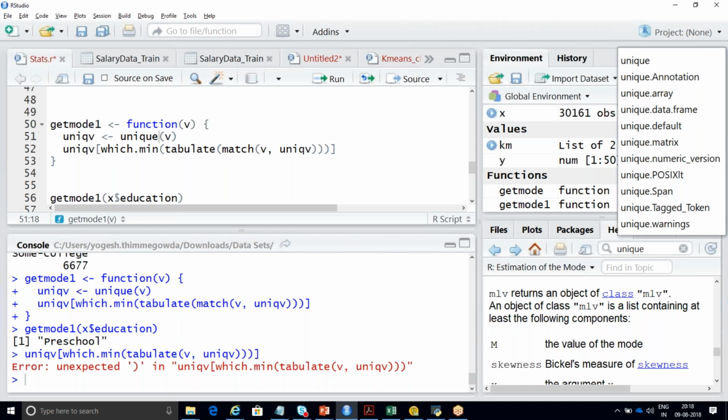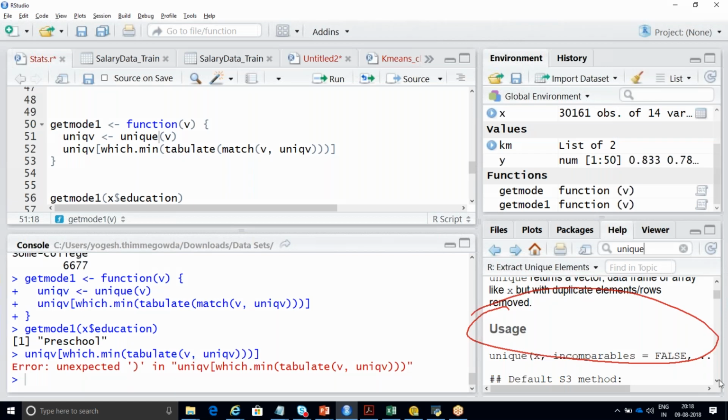You can just go and read this document. See here, unique X, incomparables is equal to false. What are the parameters it can take? Each and everything is written. Can you type match there, Yogesh?